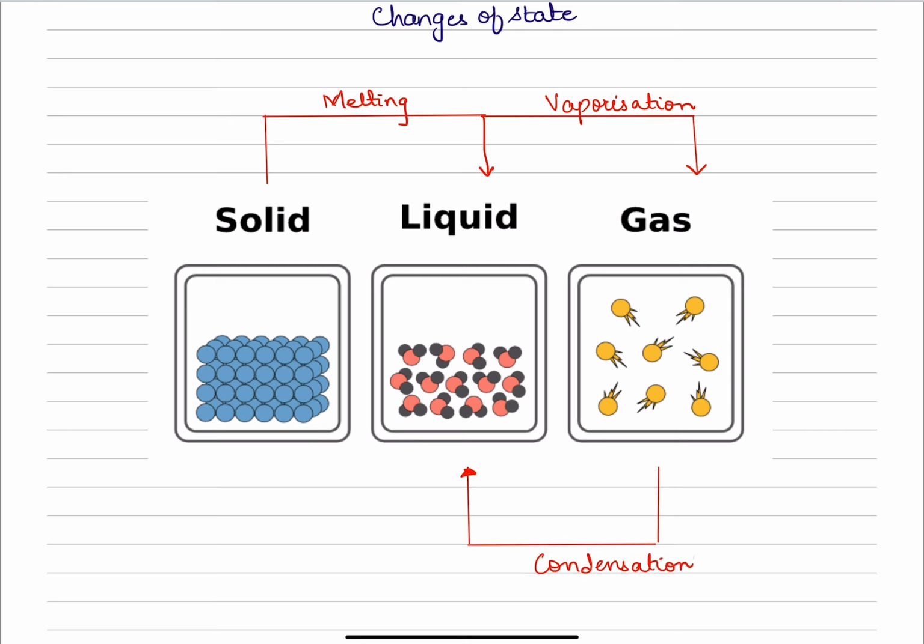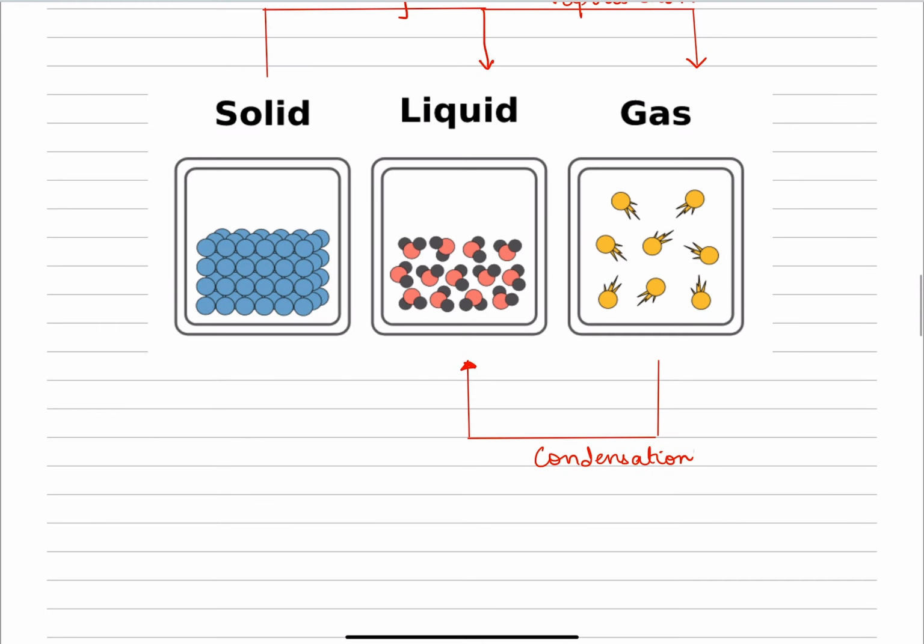And a liquid can be converted back into a solid via a process called freezing.